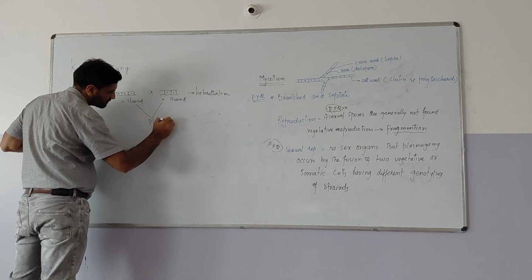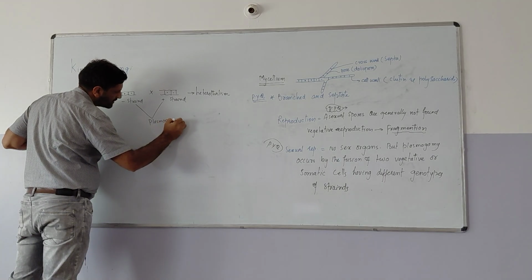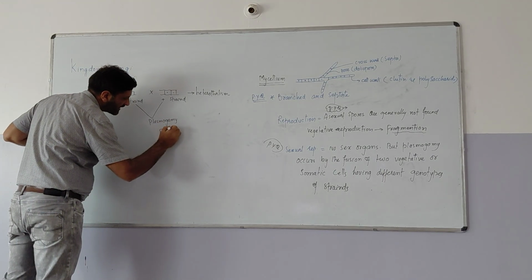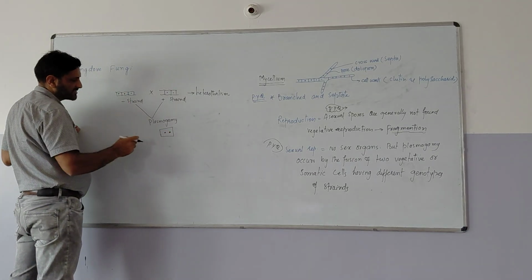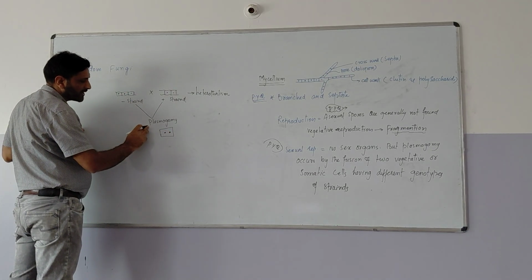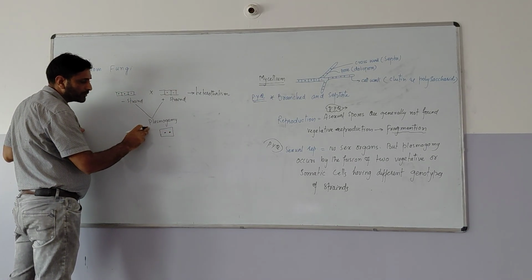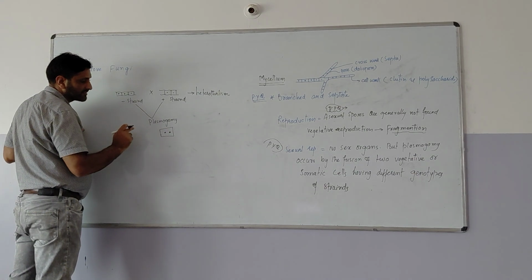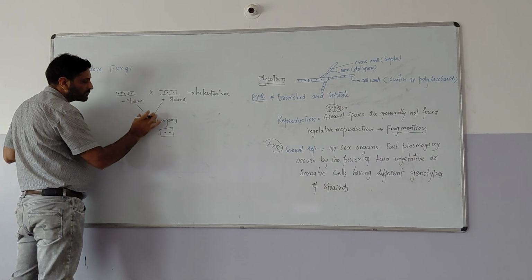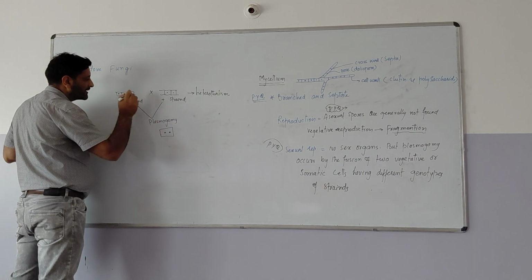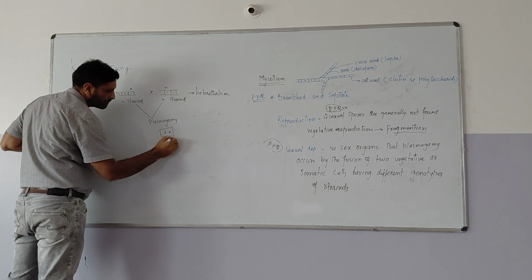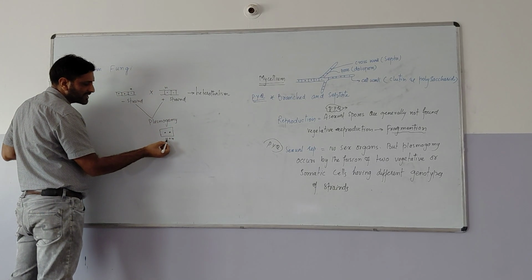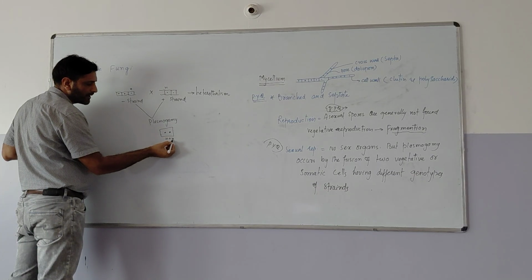This is the first step, plasmogamy. In this plasmogamy you will find a cell, and that cell is known as a dikaryotic cell, because plasmogamy is only the fusion of cytoplasm, not the fusion of the nucleus. So two cells come together to form this cell. This is n, this is n, and this cell becomes n plus n. One nucleus is haploid, the second nucleus is also haploid.